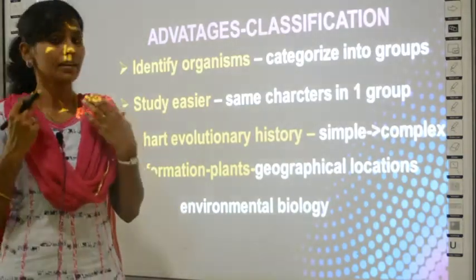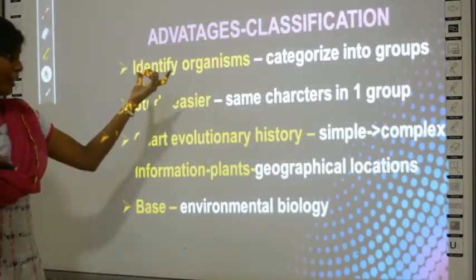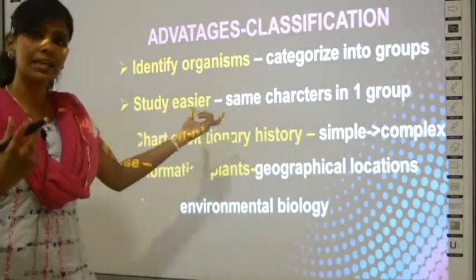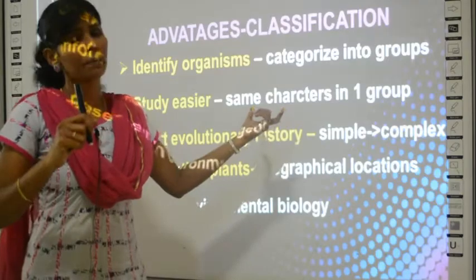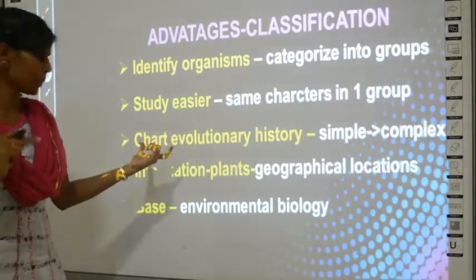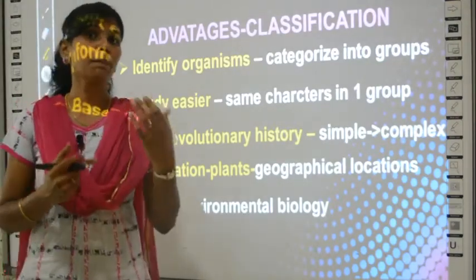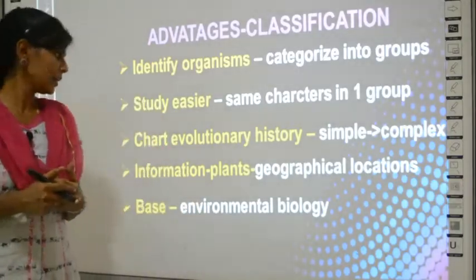So by studying the classification of plants, what all benefits do you get? You can identify any plant easily. You can study about the properties very easily if you put them into groups, because one property will be present in all the plants of that group. The same property will be present. And also the study about classification helps you sort out the chart of evolution very easily.